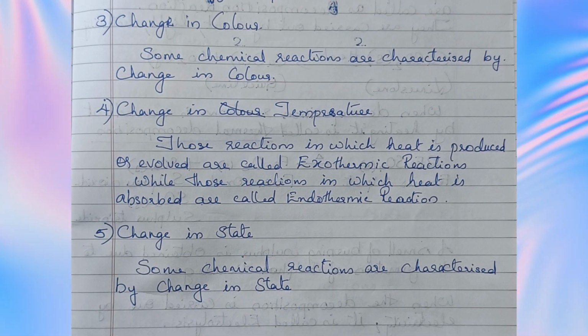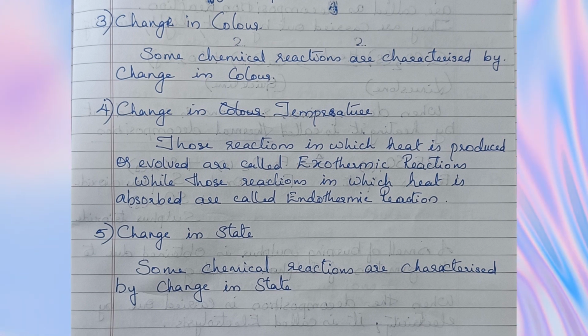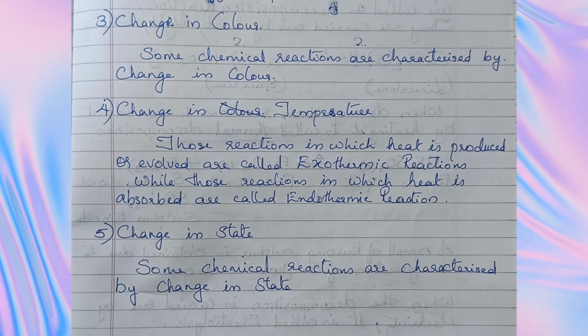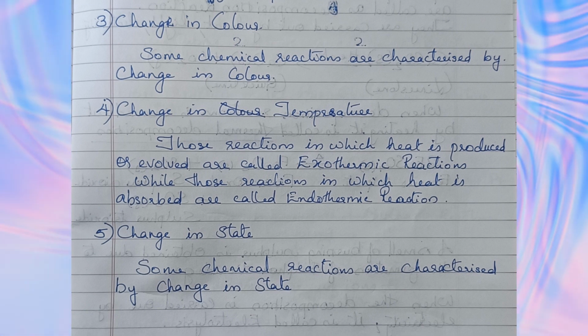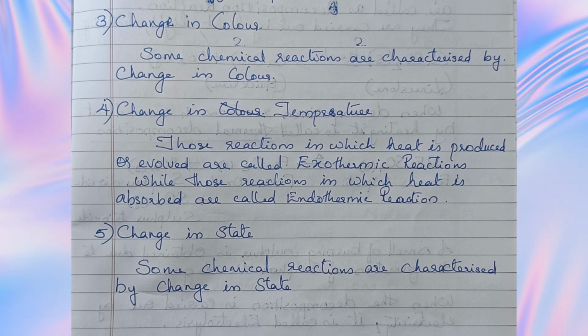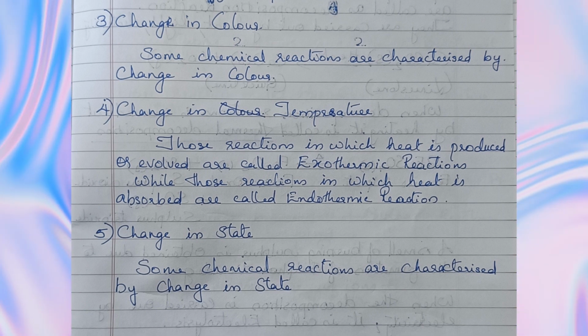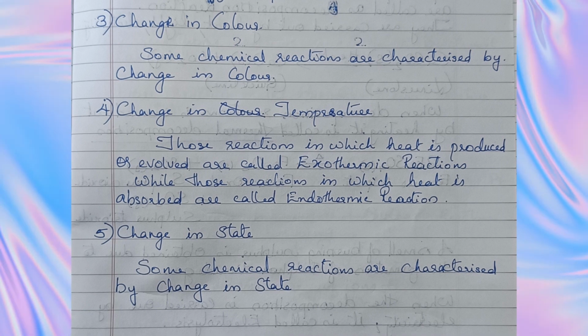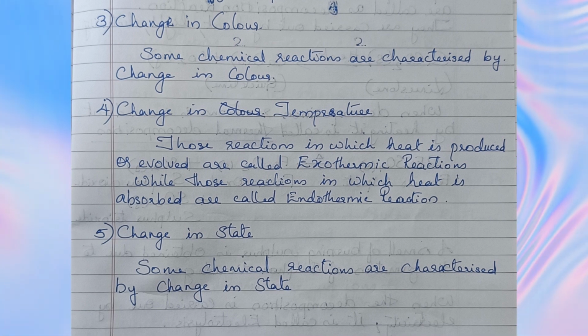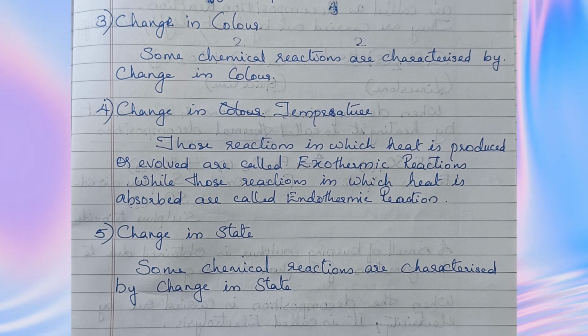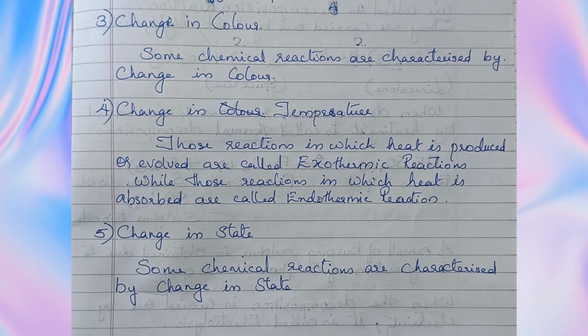Third one, change in color. Some chemical reactions are characterized by change in color. Fourth, change in temperature. Those reactions in which heat is produced or evolved are called exothermic reactions, while those reactions in which heat is absorbed are called endothermic reactions. Fifth one, change in state. Some chemical reactions are characterized by change in state.